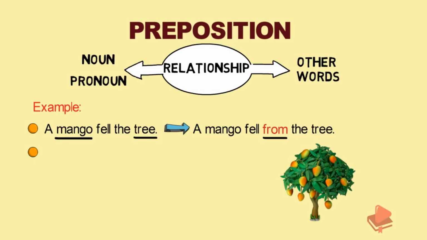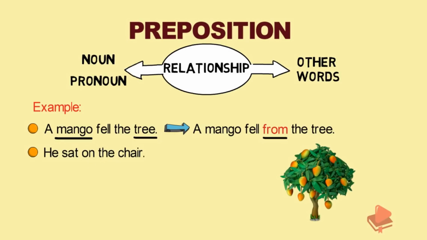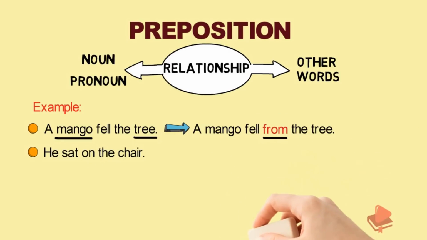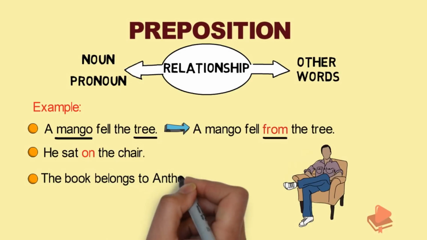Let's see some more examples. He sat on the chair. Here, on is the preposition because it provides a relationship between the man and the chair. So, on is the preposition. The book belongs to Anthony.